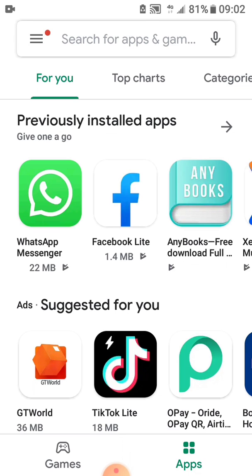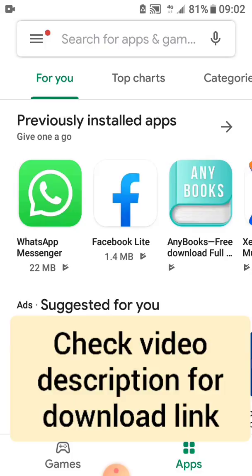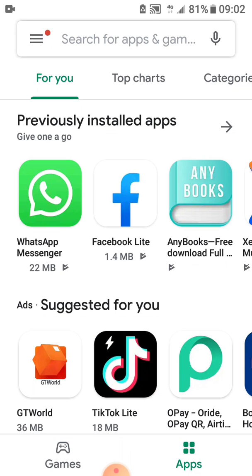Now, when you come to Play Store, you can find this. Just type Anybooks, full free download offline. Now, the thing about this book is that, mostly in Nigeria, we have issues of, okay, let me not go down the road. Let me just state clearly that you could use this application without your mobile data or Wi-Fi connection. It is completely offline, and it is a wonderful, wonderful application.